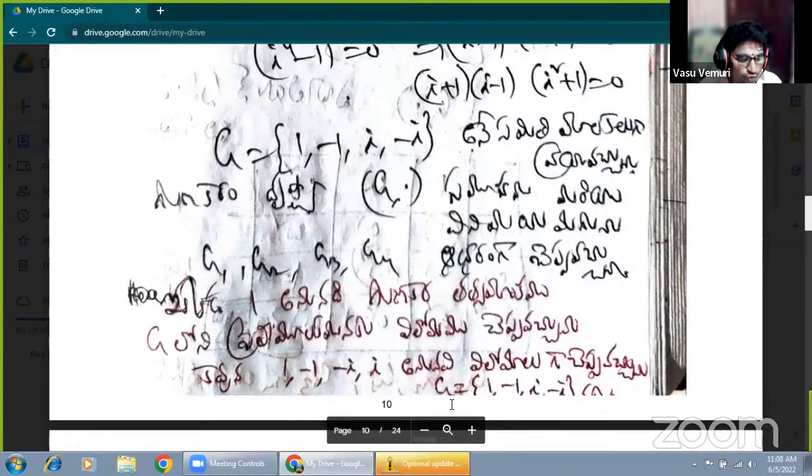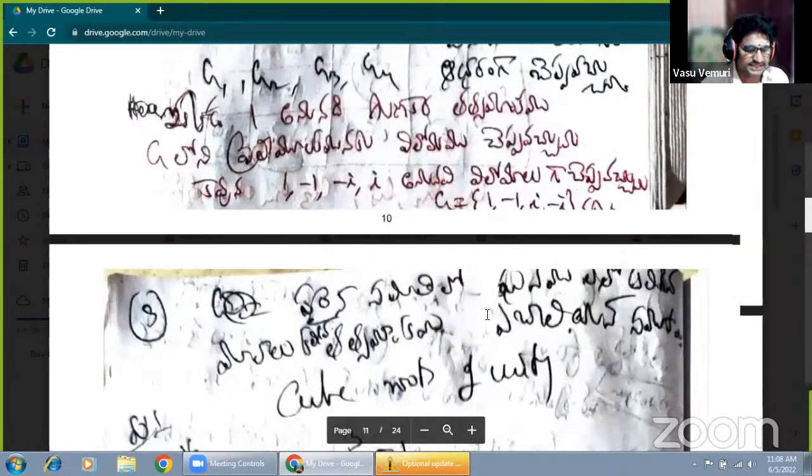That's why the order of the group is denoted by O(G) or |G|. |G|, the modulus of G, means the cardinality of the group. Therefore the total number of elements is 4, so O(G) equals 4 or |G| equals 4. Sometimes the order of the group is read as the cardinality of the group. O(G) equals |G| equals 4.